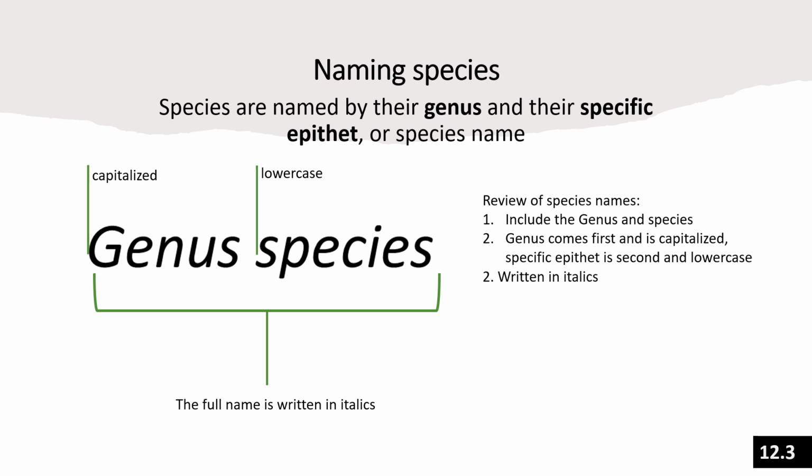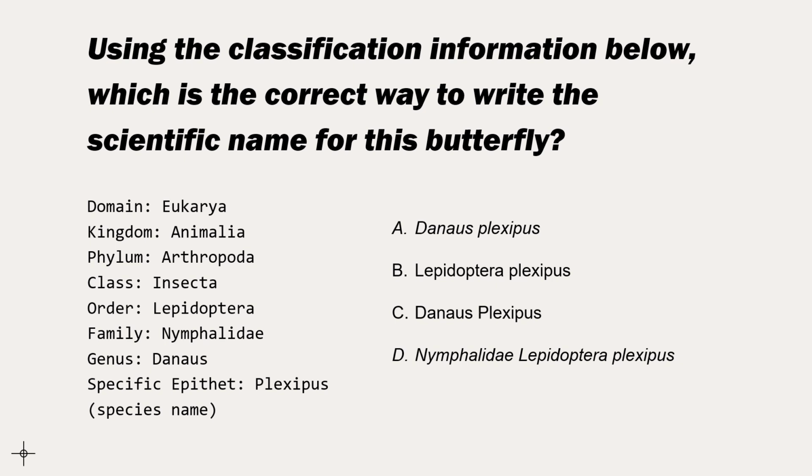So again, to correctly name and identify a species, you use the Latin names for the genus and the specific epithet, or the species name. The genus is capitalized and the species name is lowercase, and the name is written in italics. Pause now for another participation question. Using what you just learned, which of these would be the correct way to write the scientific name for this butterfly?